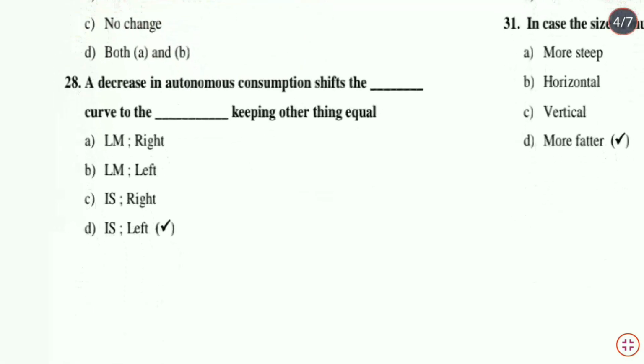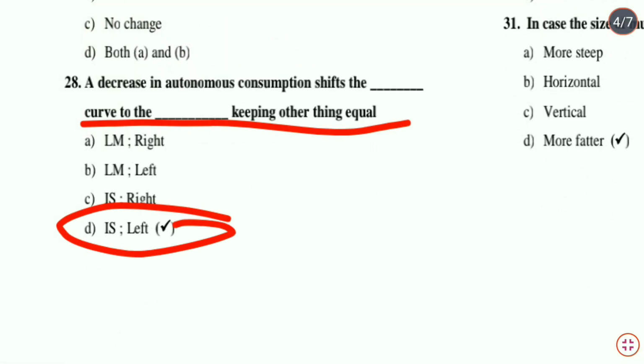Next question: a decrease in autonomous consumption shifts the dash curve to the dash, keeping other things equal. It will shift the IS curve to the left. That means option D, IS left, is the correct answer.